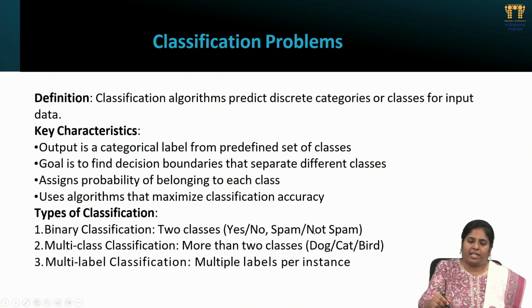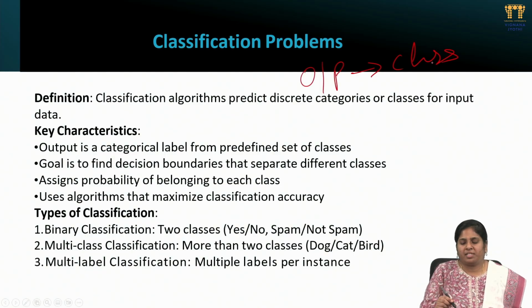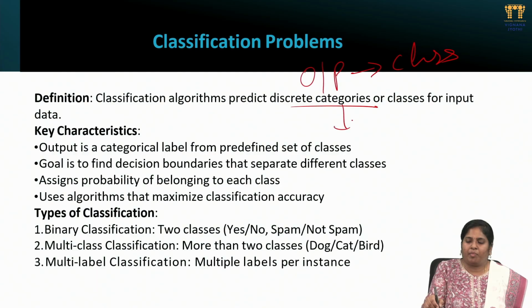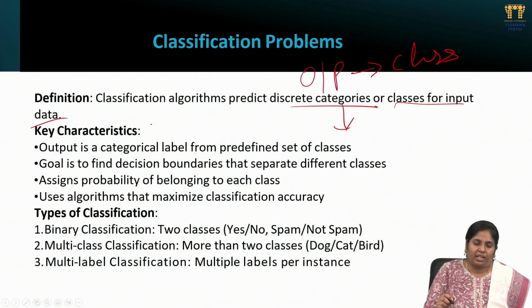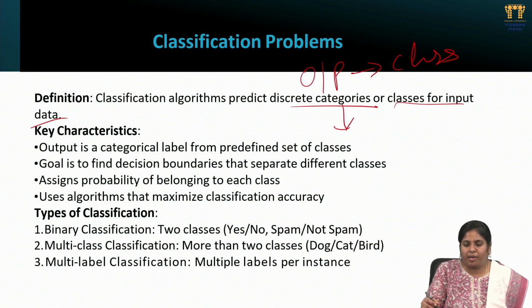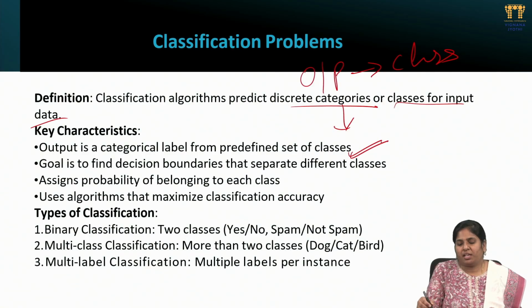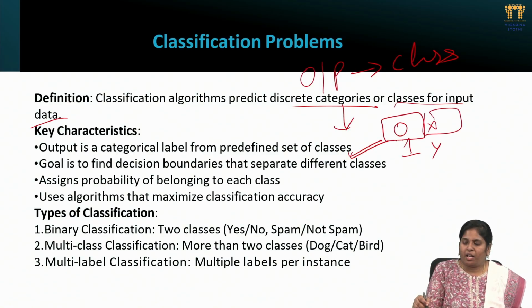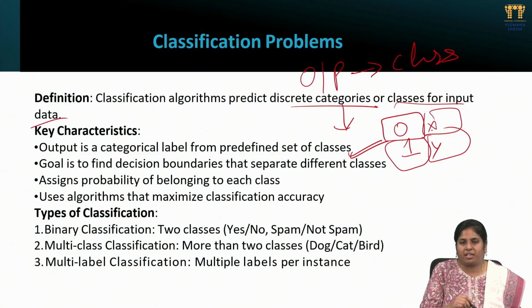Next, the other kind of output pattern is classification. A classification algorithm predicts discrete categories, with proper category boundaries set, depending on the input data given. The key characteristics of classification: the output is a categorical label with a predefined class, and depending on the problem the output will be either 0 or 1, or X or Y. At the end of the day, it belongs to either the 0 class or 1 class, or X class or Y class.